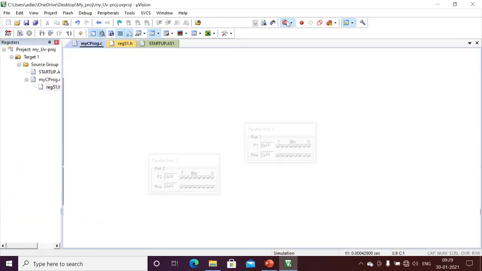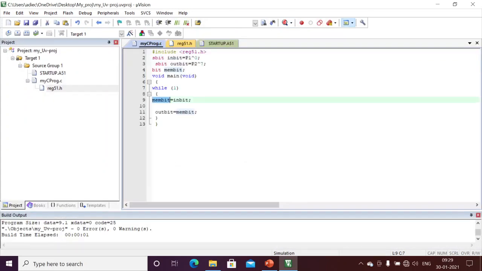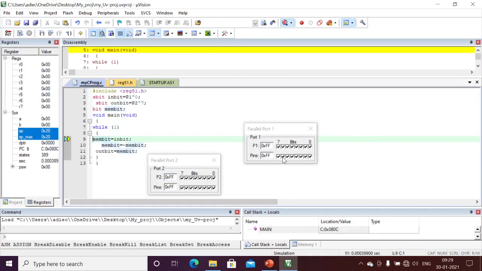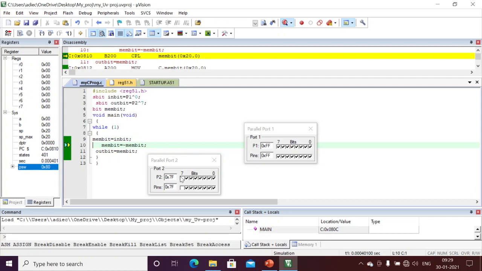I will toggle the memory bit. After copying to here, I am toggling the bit from 0 to 1. Initially I got bit 1 in port 1.0, that will be toggled, and the toggled value will be copied to the out bit. This 2.7 will be toggled. Here if it is 1 it will be 0. See here, this is complemented.